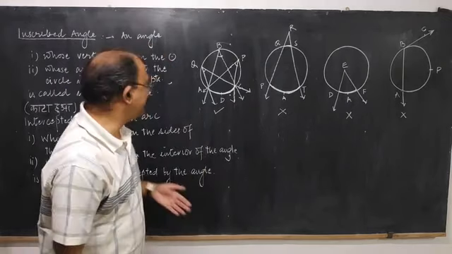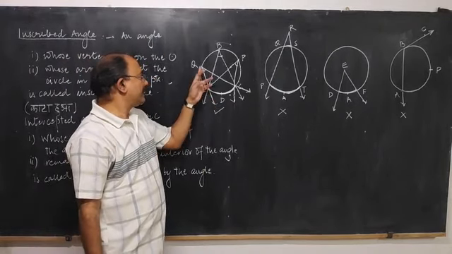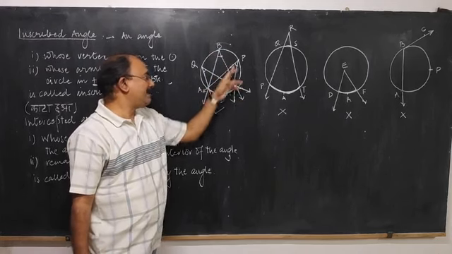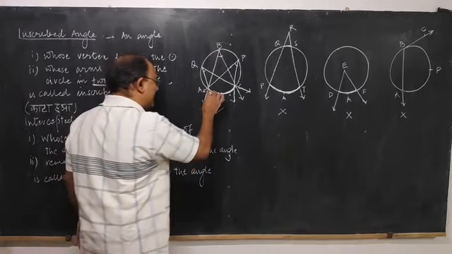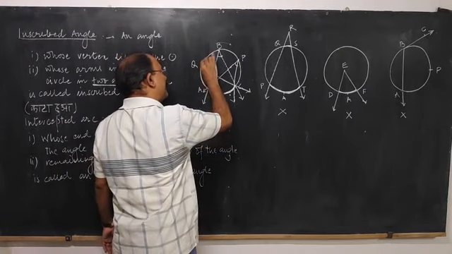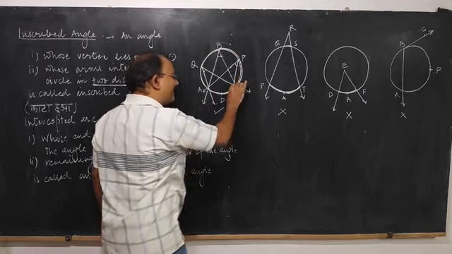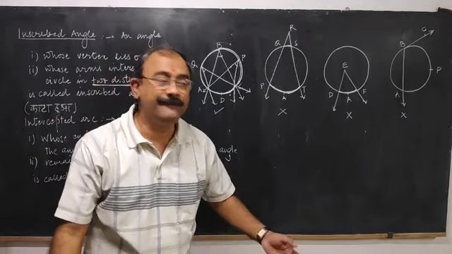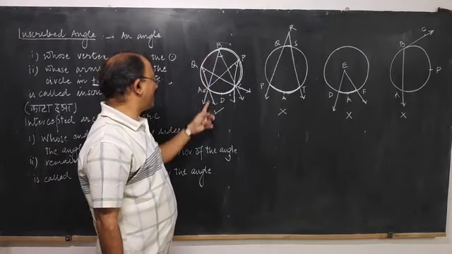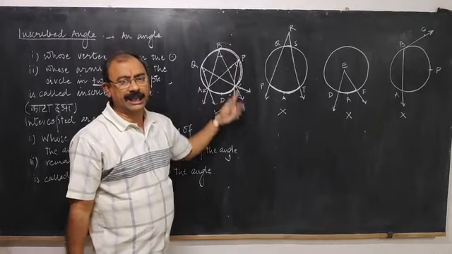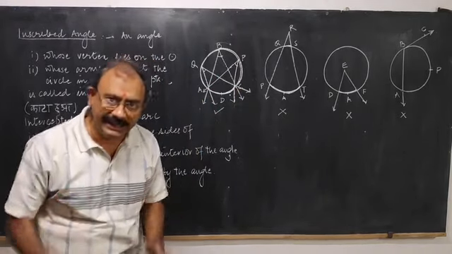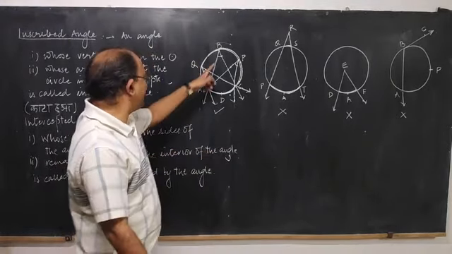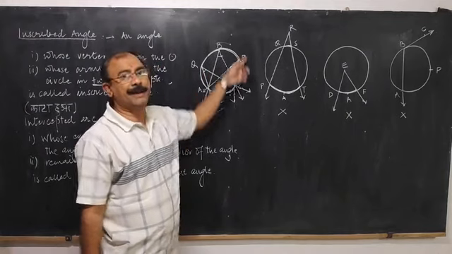Angle AQC, angle ABC, angle APC, all are inscribed in the same arc. So if I ask you a question, how many such angles can be inscribed in the same arc? Infinite. You can take any point joined with A and C, you will get an angle inscribed in that arc. So you can inscribe an infinite number of angles in the same arc.